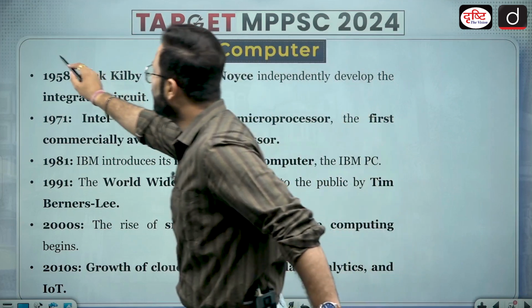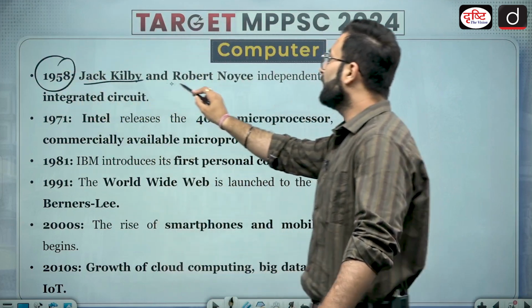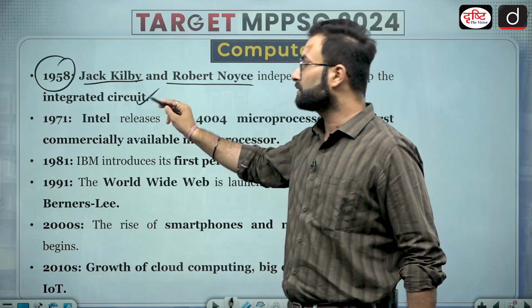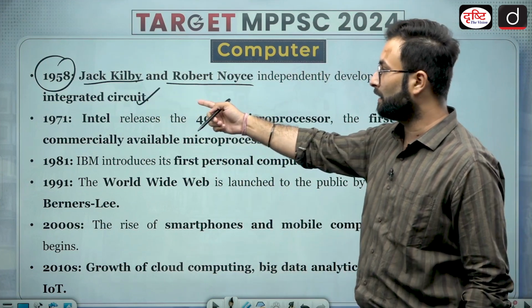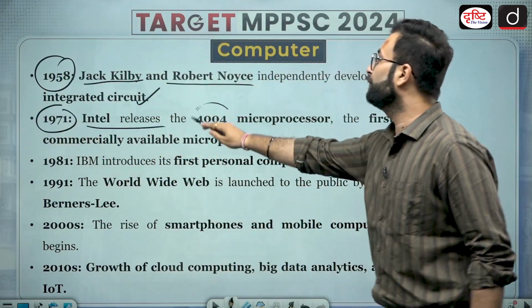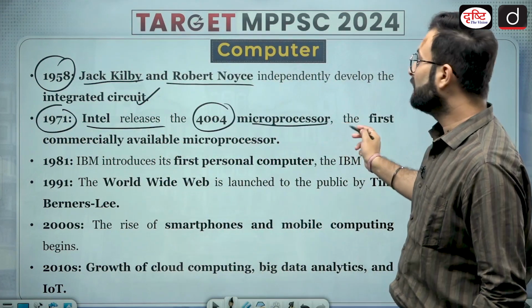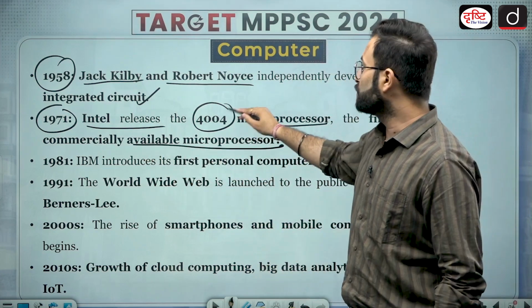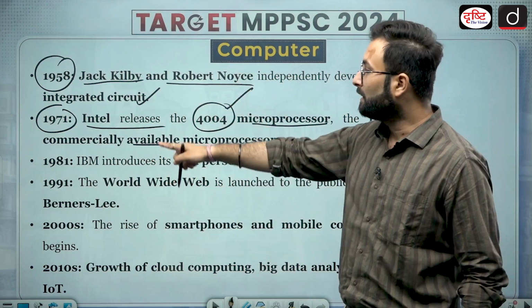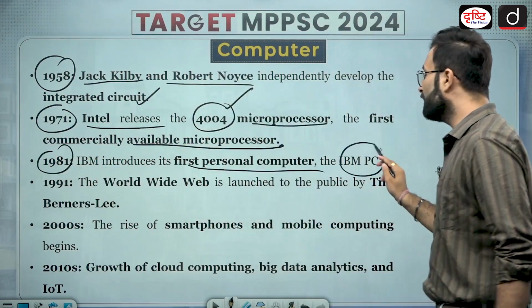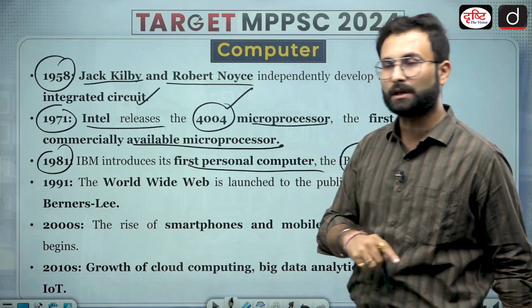Then in 1958, Jack Kilby and Robert Noyce independently developed the integrated circuit. So transistor we have seen, now integrated circuits. Then in 1971, Intel released the 4004 microprocessor, the first commercially available microprocessor. We have already talked about that. Then 1981, IBM introduced the first personal computer, the IBM PC.